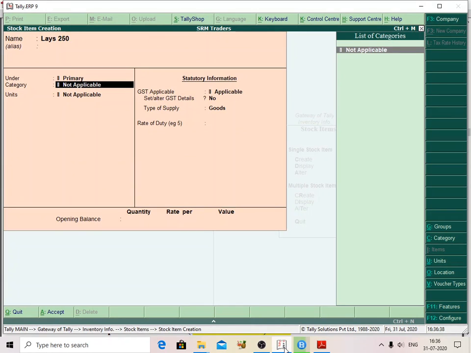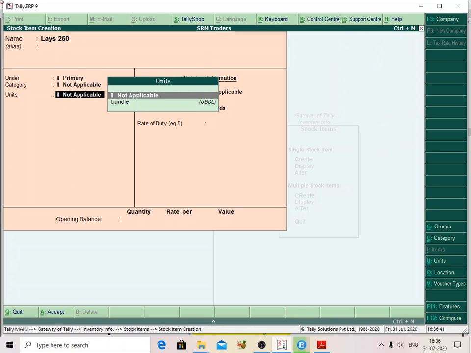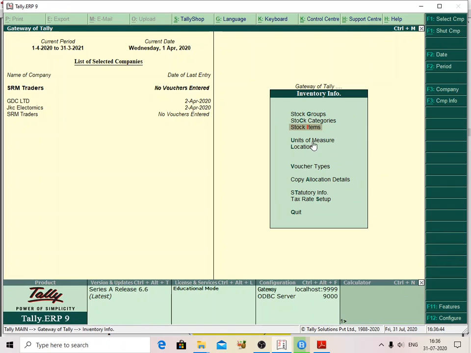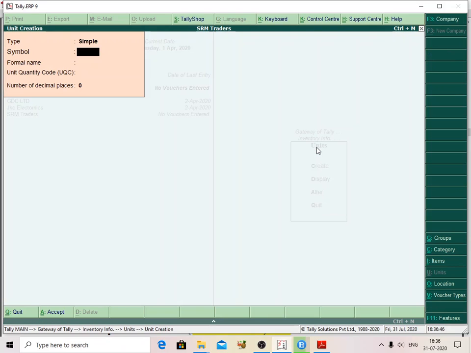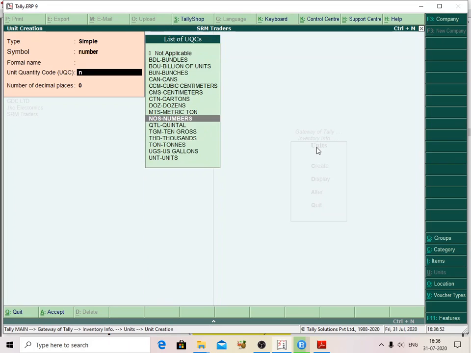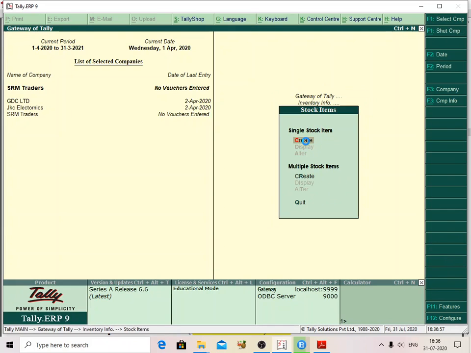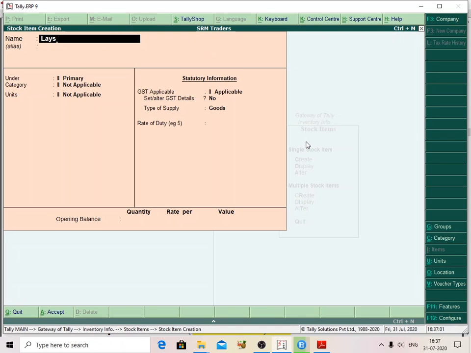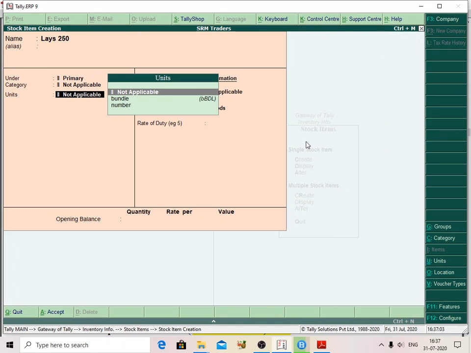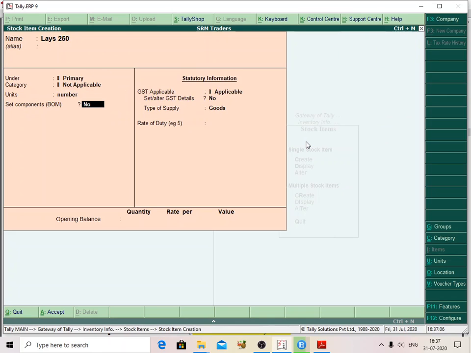It is under primary only. And how is it measured? It is measured in terms of numbers. I will create one more unit of measure, numbers. Create numbers, the formal name is numbers. Now after that I am creating the stock item, Lay's 250 grams. It is primary and measured in terms of numbers, and GST is applicable. Say yes. I am not giving any tax rate here.